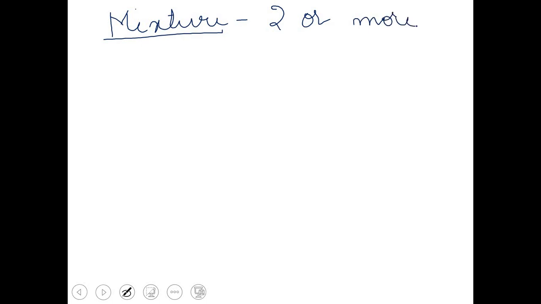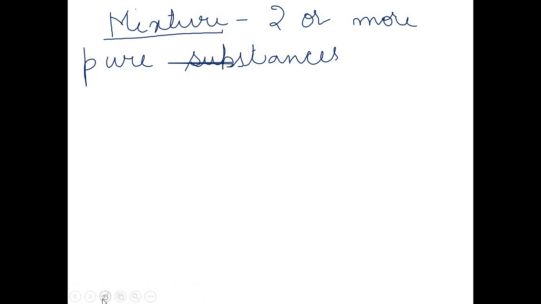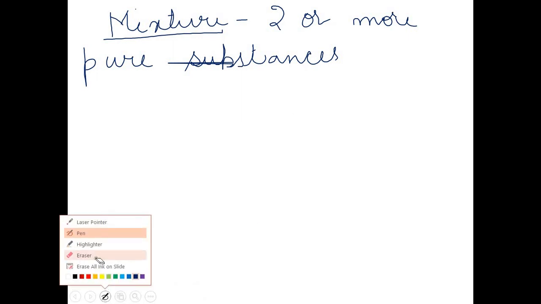So, let's see. First of all, I want to discuss about mixtures. Students, mixtures consist of two or more pure substances mixed together in any ratio.